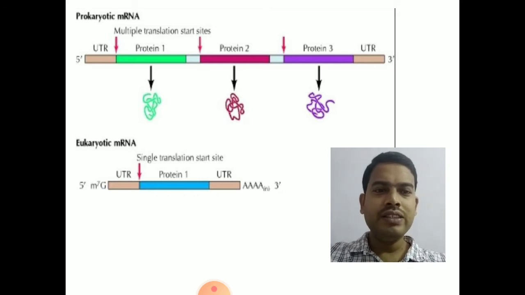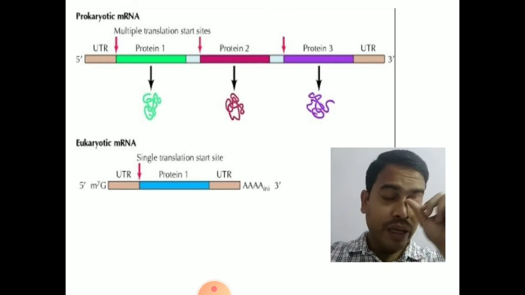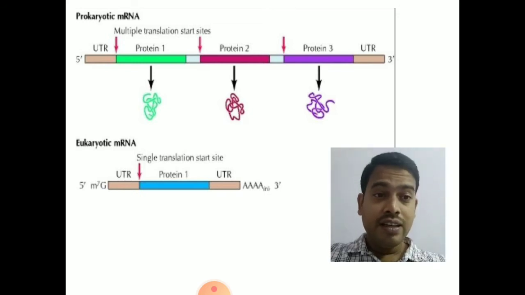Since the prokaryotic genes are called as operons and they can code for more than one protein during the process of translation. Whereas in eukaryotes, only one single protein is coded by mRNA at a time. So there is no chance of coding more than one protein. So only one protein can be coded by using eukaryotic mRNAs.